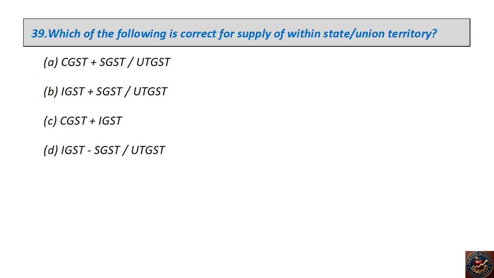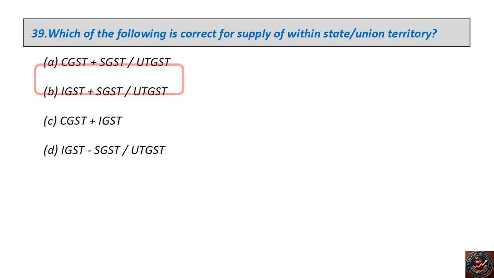Which of the following is correct for supply within state or union territory? CGST plus SGST or UTGST? IGST plus SGST or UTGST? CGST plus IGST? IGST minus SGST or UTGST?